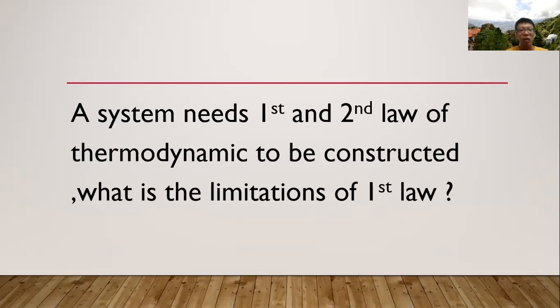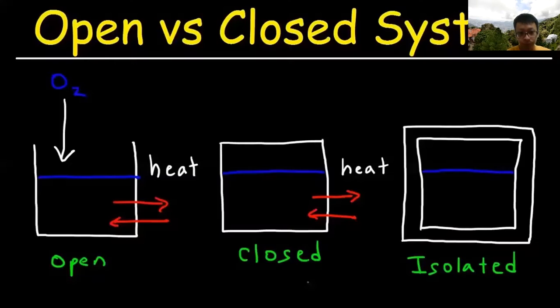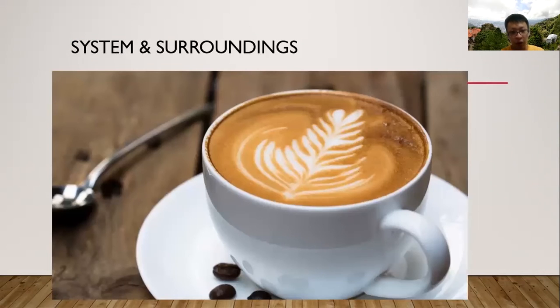A system needs the first and second law of thermodynamics to be constructed. Why? So what is the limitation of the first law? We will use the example of coffee again. So you see in this coffee, it only has two conditions. First, the coffee is hot, so the heat energy transfers from the coffee into the surroundings.